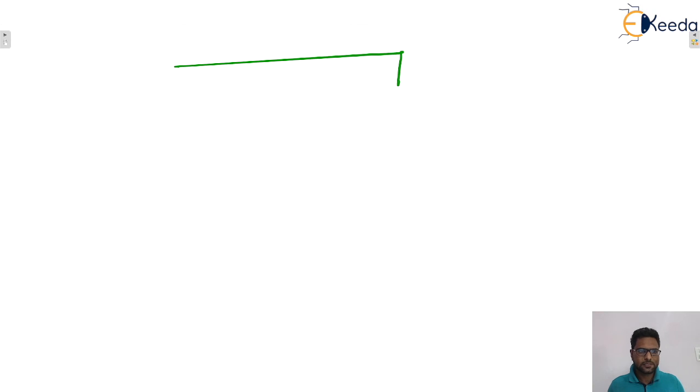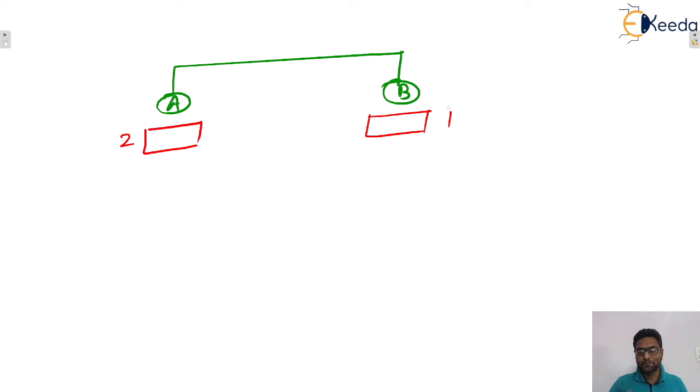So let's say two stations are there, station A and station B. A won the first backoff race, no problem at all. That means now A will transmit his second packet and B will transmit his first packet again. Why?